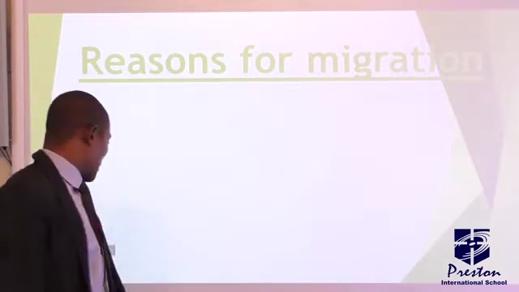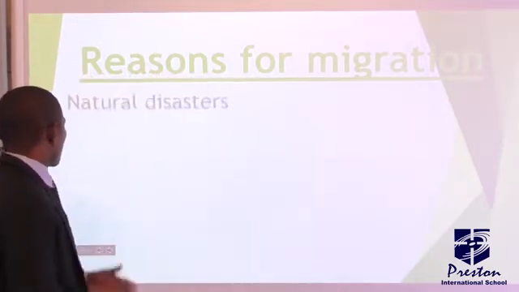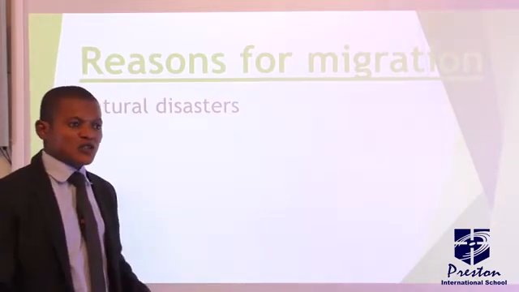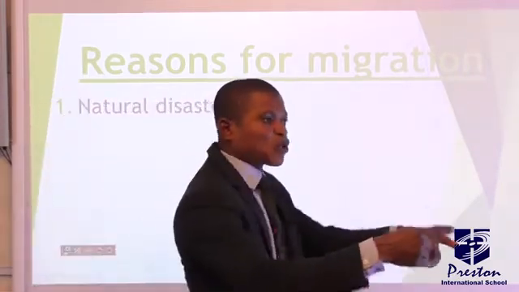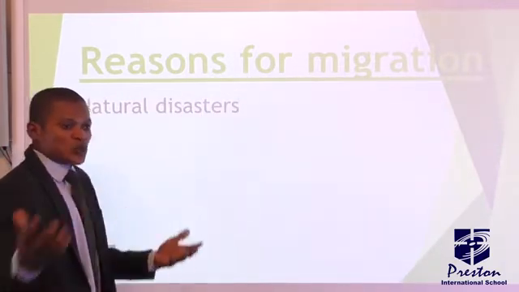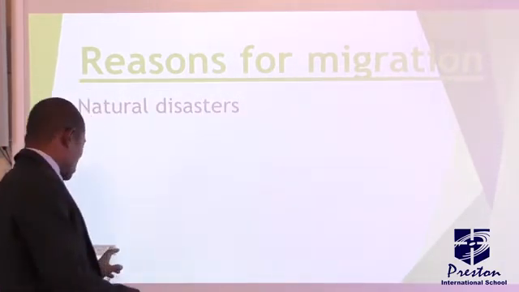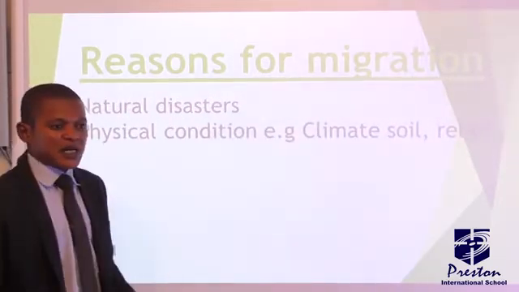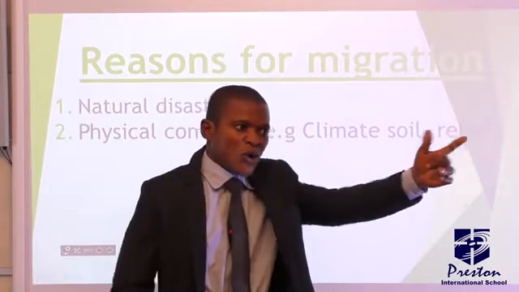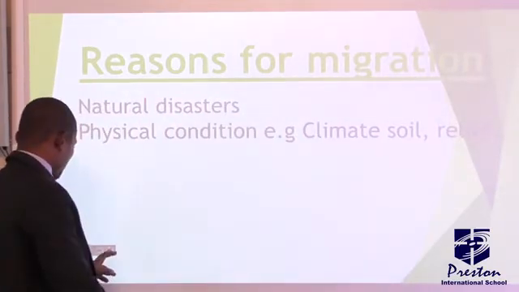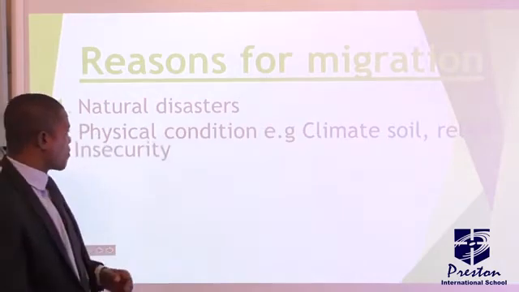Now, let's look at the reasons why people move. Why do people move from one place to another? Let me just mention that quickly. We have natural disasters. You can leave a particular place because of natural disasters, or you can go into a place because that place is safer. There is an absence of disasters like earthquakes and so on. So these are the reasons for moving. Number two, physical conditions like good climate can attract somebody to move to another place. Or the harsh climate where you are can force you out of that place. So these are the factors or reasons for moving.